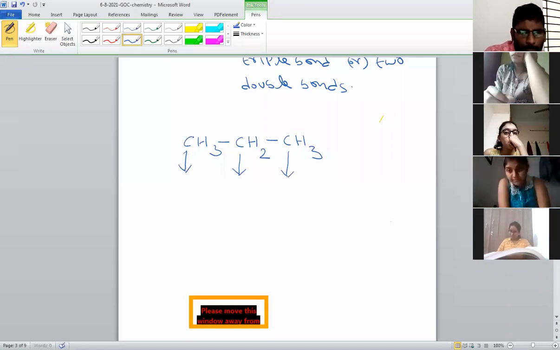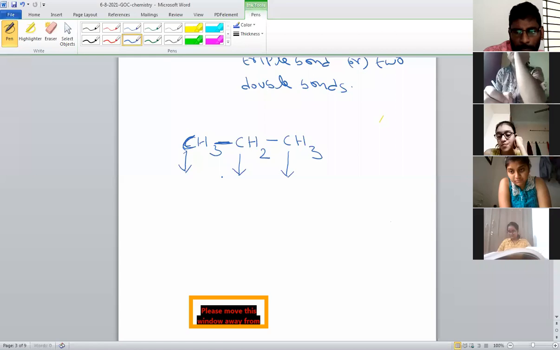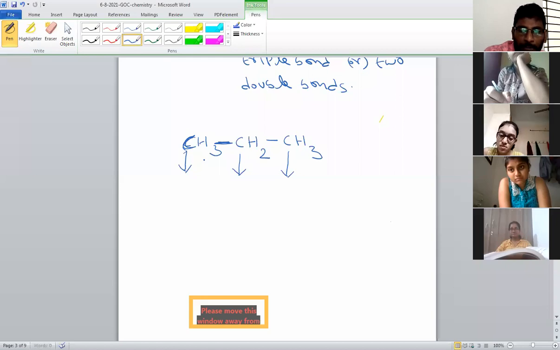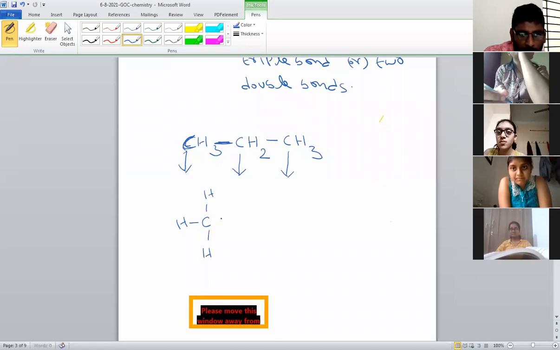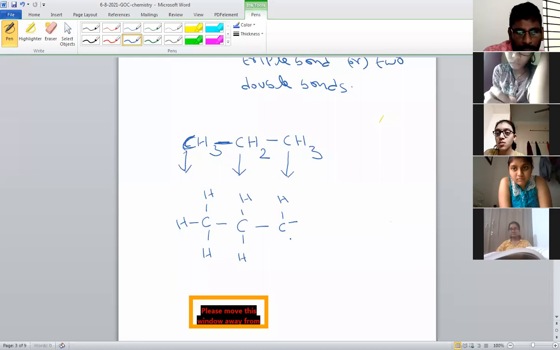In these three carbon atoms, observe the first carbon. This carbon is single bonded with the other carbon. And remember, wherever hydrogens are there, hydrogens are always single bonds. They can never form a pi bond or double bond. So hydrogens only form single bonds. I'm writing the complete structure here. This is CH3 single bond, CH2 single bond, CH3. So the above molecule is written like this.